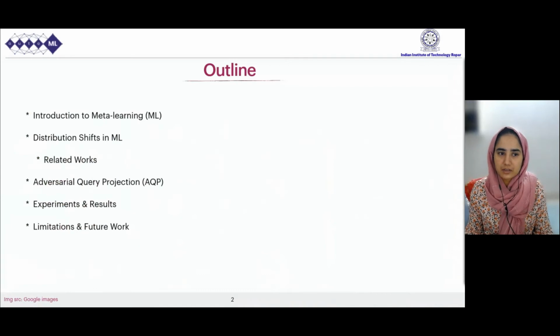First, I'll begin by introducing meta-learning and give an overview about the distribution shifts in meta-learning. Then I'll begin with the proposed approach and the results supporting the proposed approach. Then I'll conclude the discussion with limitations and future work.